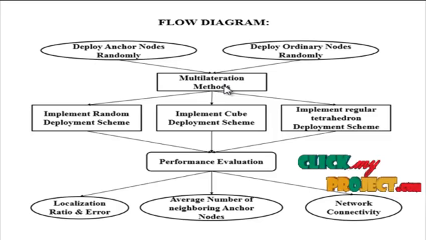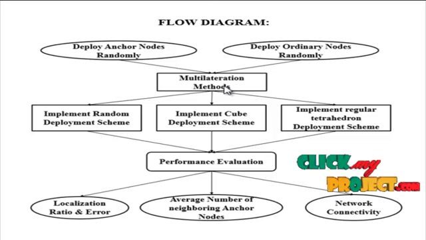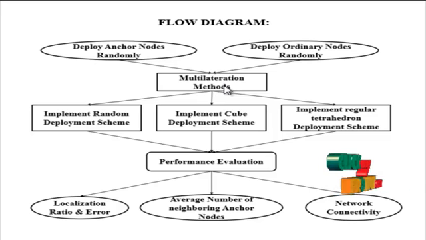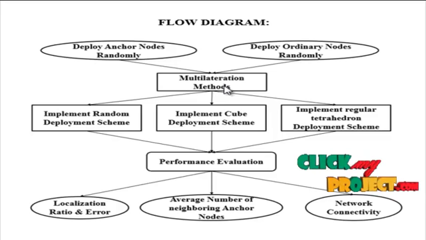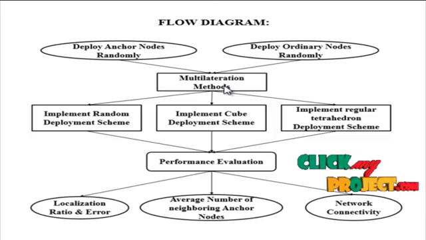The localization errors of the three deployment schemes increase with the increase in the number of sensor nodes. This is because the RSSI method uses the relationship between transmitted power and received power of wireless signals to express the distance between two communicating nodes. The longer the distance between two communicating nodes, the larger the localization error caused by the RSSI-based localization technique.